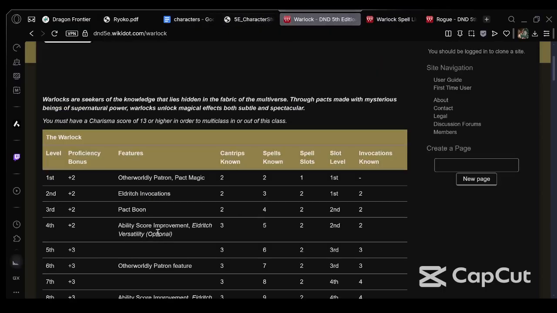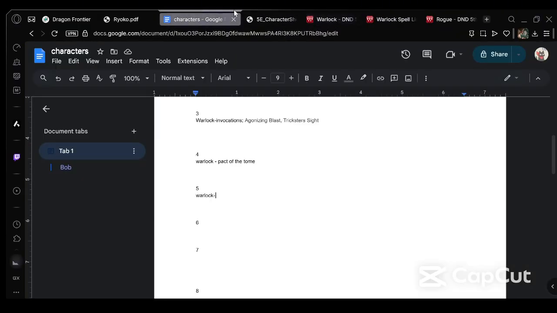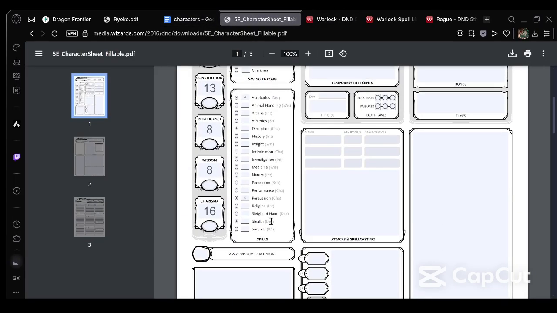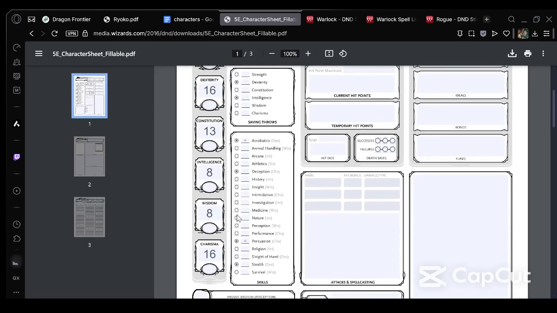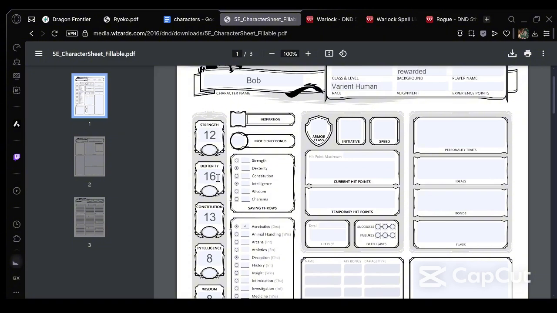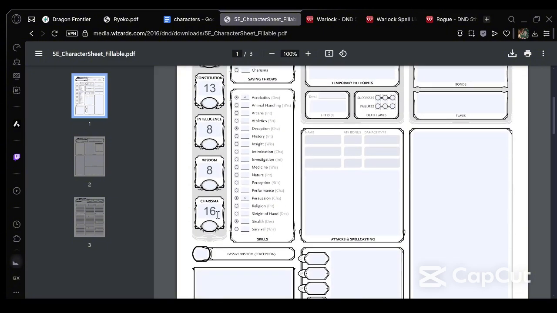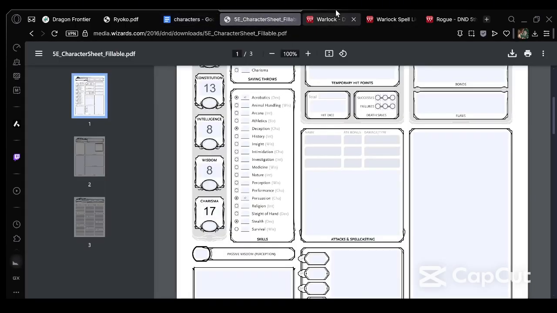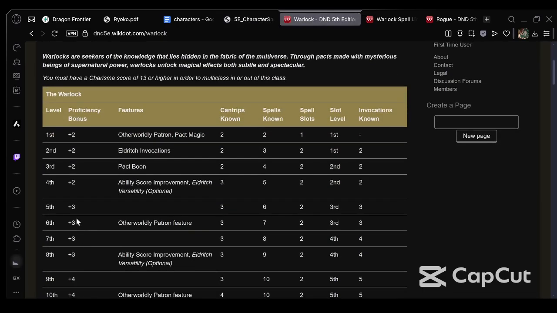Anything else Warlocks get? They get an ASI. So here's the thing. With an ASI, we either get a +1 or a feat. With how this is looking, I'm going to take the +1 to Charisma. Cool. And that is all for 5th level. Now let's go to the next level. Blank spaces are also feats in this campaign.